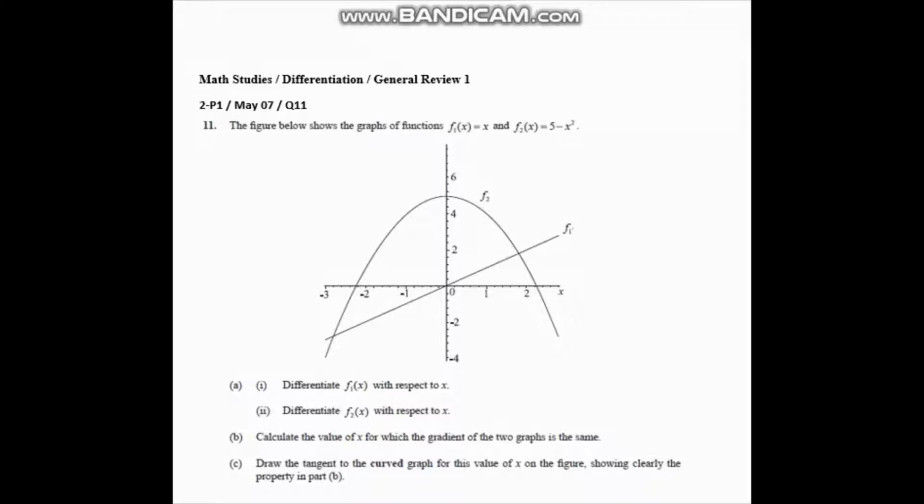So in question B, I'm required to calculate the value of x for which the gradient of the two graphs is the same, and I know that the gradient is f dash. Hence here I want to find the value of x for which f1 dash is the same as f2 dash, and this is what I shall do.